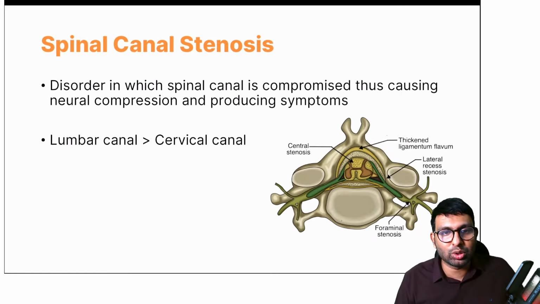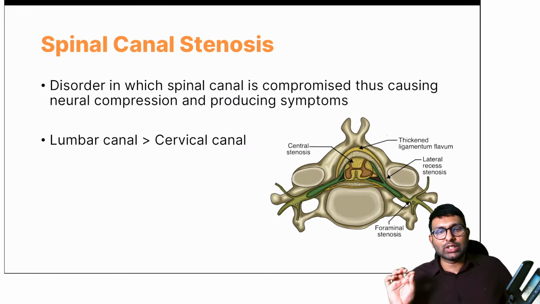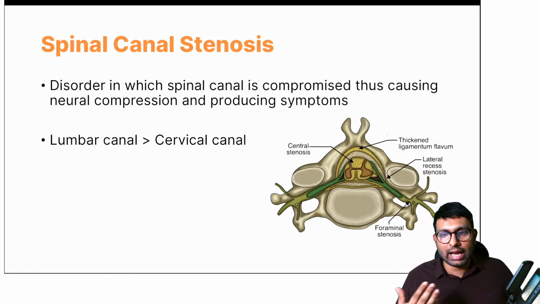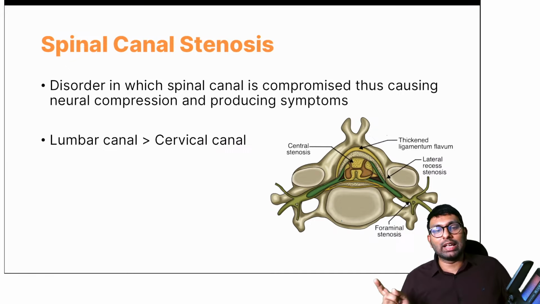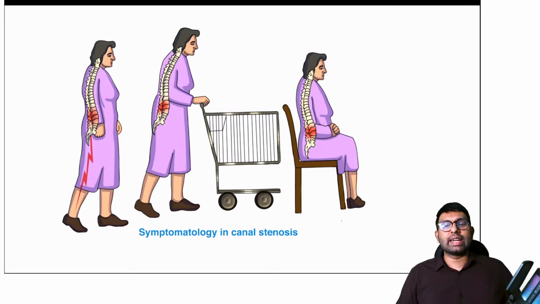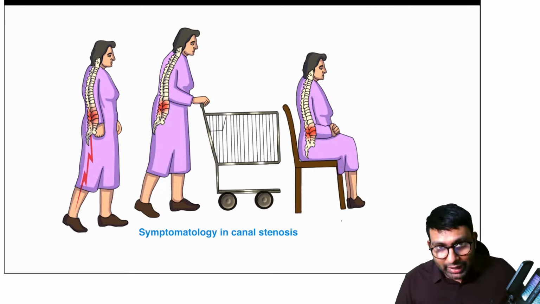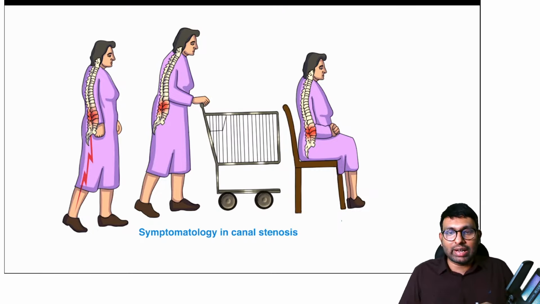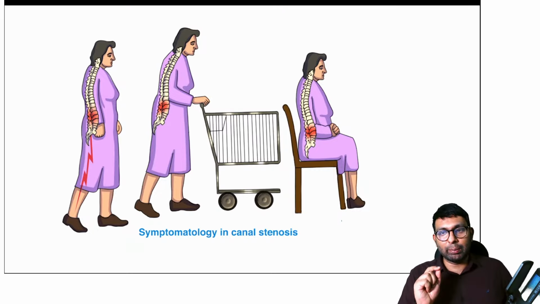So what is spinal canal stenosis? It is when the spinal canal is compromised, neural compression is there, that will produce the symptoms. Mainly neurogenic claudication symptoms are seen. Lumbar canal is more commonly involved than cervical canal. And all of these will be there. On standing also patient will complain of pain. On sitting also patient will have pain because canal is still compressed. But on bending forward, that is while going uphill or while taking a shopping cart, pain will be better.